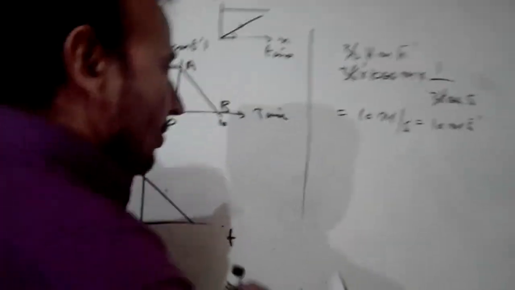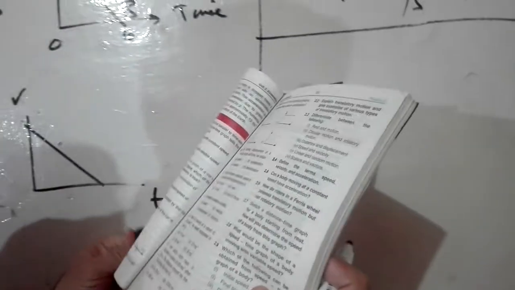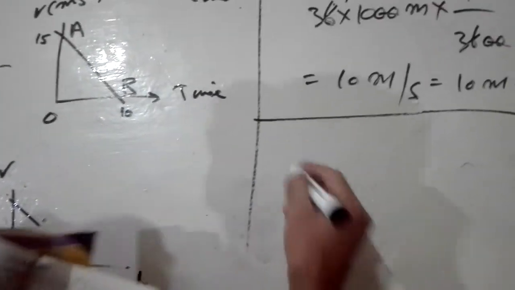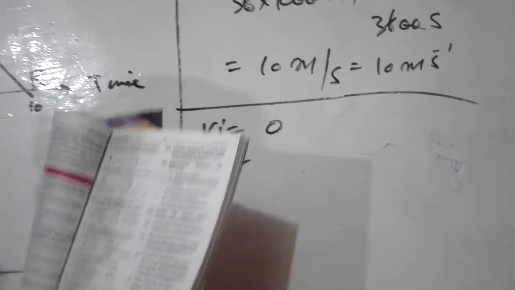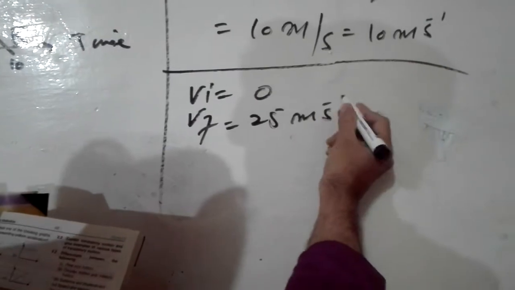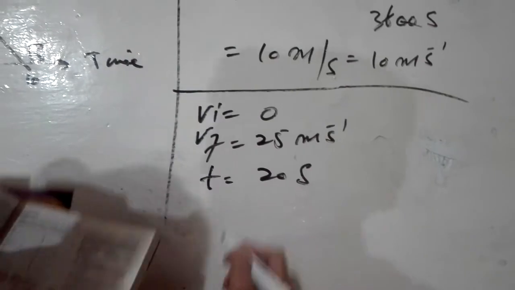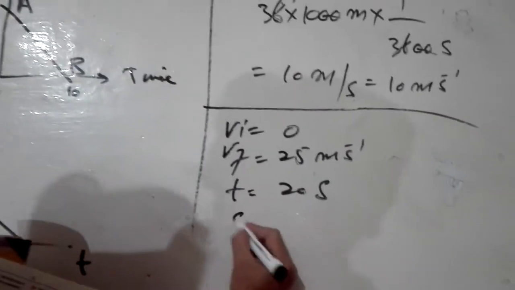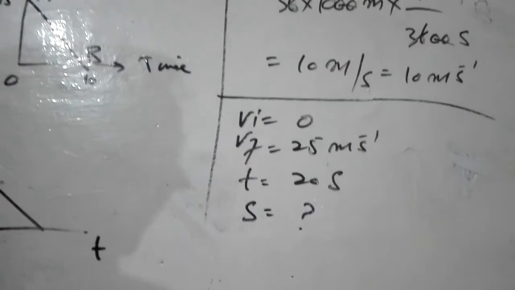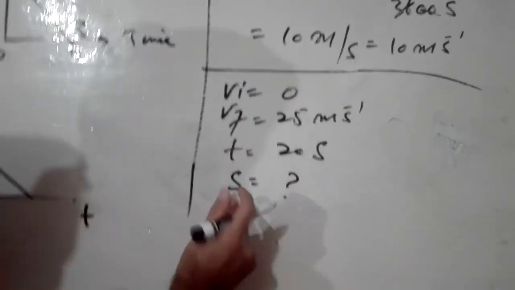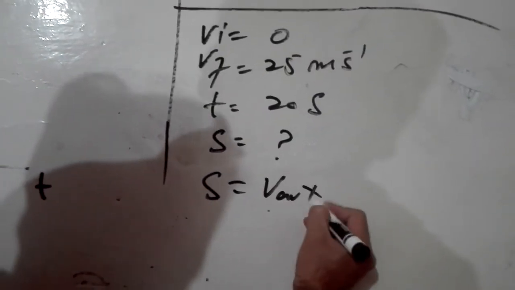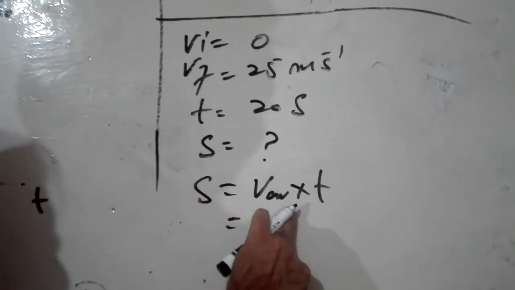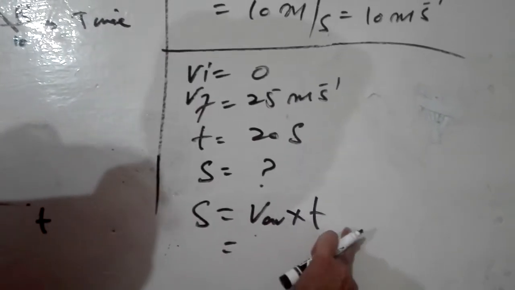So clearly I will write the data for this MCQ. He has given you initial speed Vi 0 and final becomes 25 meter per second, and what is the time taken? Time taken is 20 seconds. And what you have to find out? Distance, S. Distance you have to find out. So this is your data. Note down, I have told you a formula to find the distance if both speed and time are given. S is equal to V average into T. V av stands for average. V average into T, it is the formula.